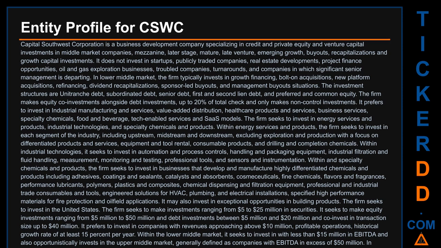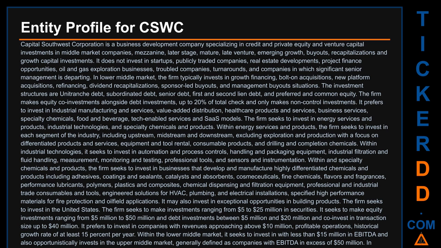Within specialty chemicals and products, the firm seeks to invest in businesses that develop and manufacture highly differentiated chemicals and products, including adhesives, coatings and sealants, catalysts and absorbents, cosmeceuticals, fine chemicals, flavors and fragrances, performance lubricants, polymers, plastics and composites, chemical dispensing and filtration equipment, professional and industrial trade consumables and tools, engineered solutions for HVAC, plumbing, and electrical installations, specified high-performance materials for fire protection and oilfield applications. It may also invest in exceptional opportunities in building products.